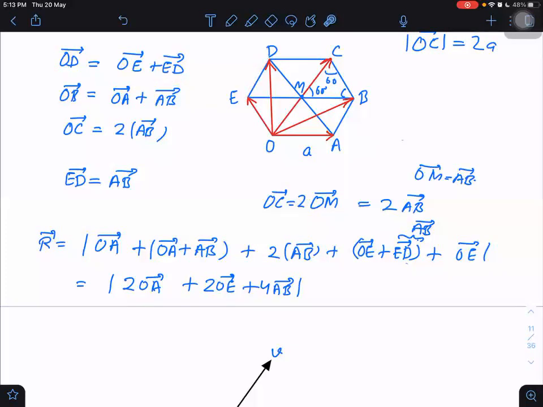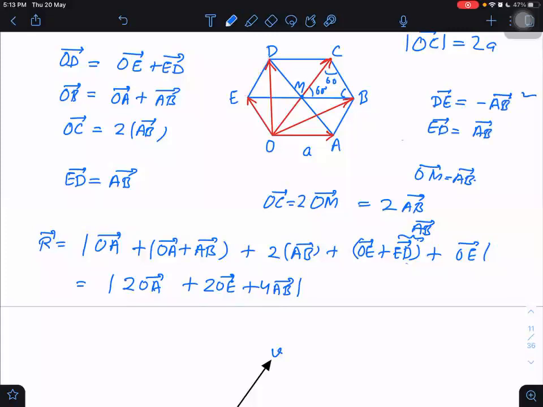Okay, sir. D to E, then that you should call as DE. Then you should tell me that DE is equal to minus of AB, and I would agree with that. But ED is not equal to minus of AB. It is equal to plus of AB.